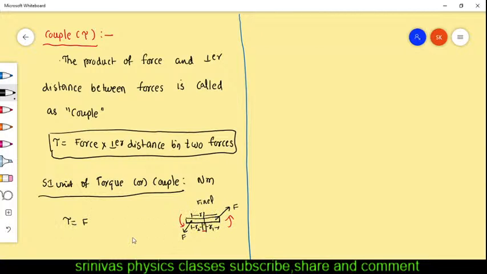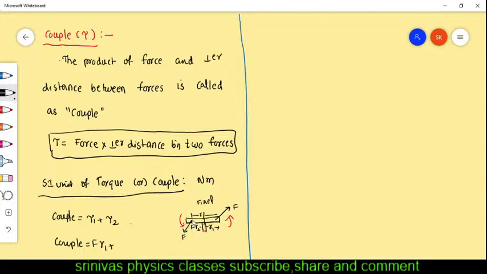Now, two torques will be there here. Couple is equal to two torques, means tau 1 plus tau 2. What is the first torque? First torque is due to this force. F force we are applying it here. Its perpendicular distance from the fixed point is R1. Then F R1 we write.